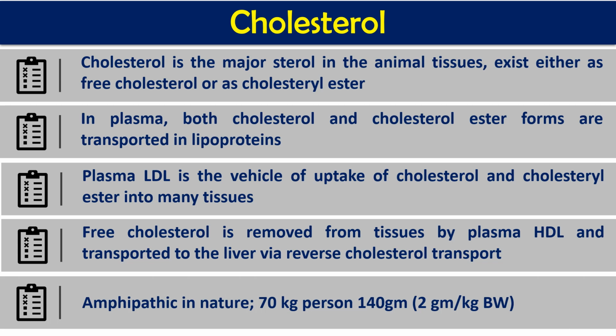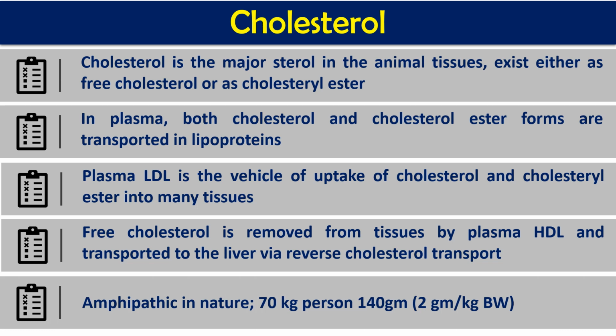The total body content of cholesterol in an adult human being, considering 70 kg as an average, is roughly 140 gram, around 2 gram per kg body weight.